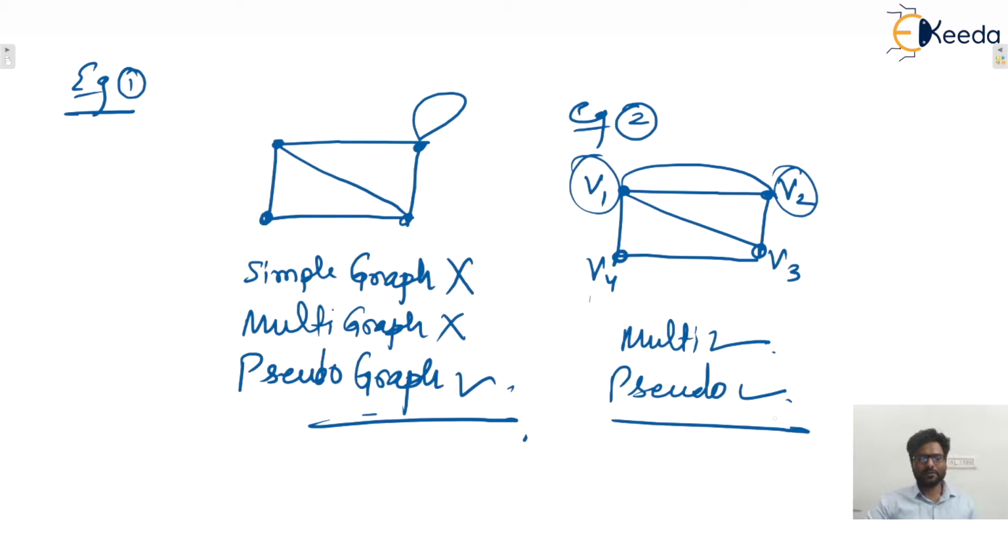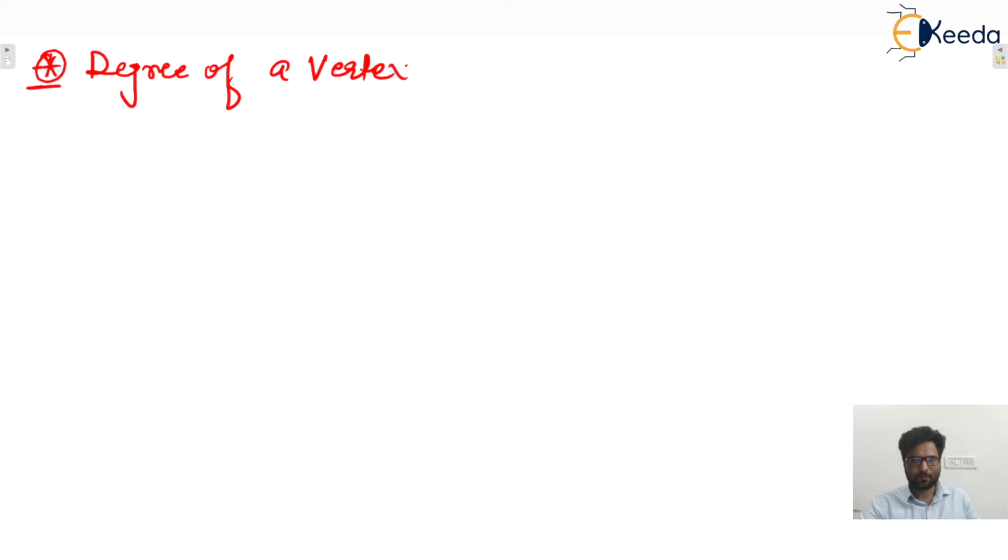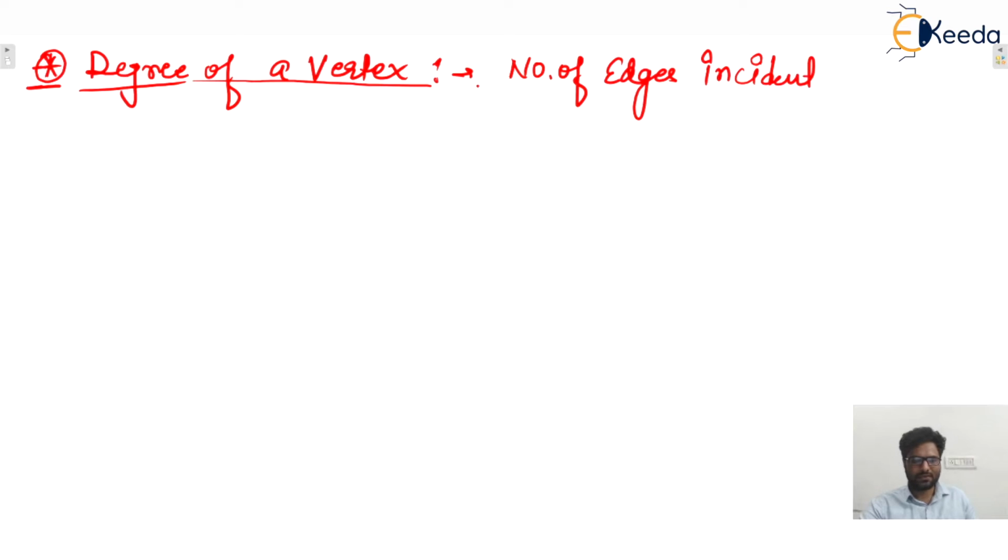Okay. Moving to the next one, that is degree of a vertex. Write down the next one, that is degree of a vertex. Degree of a vertex is the number of edges incident upon that vertex, where self loops are counted twice.